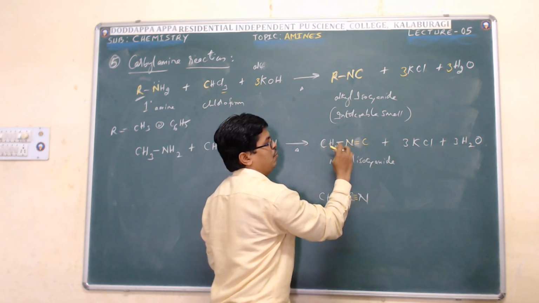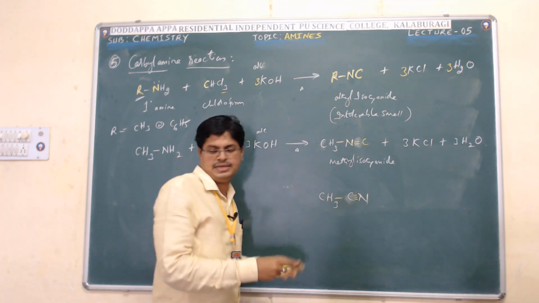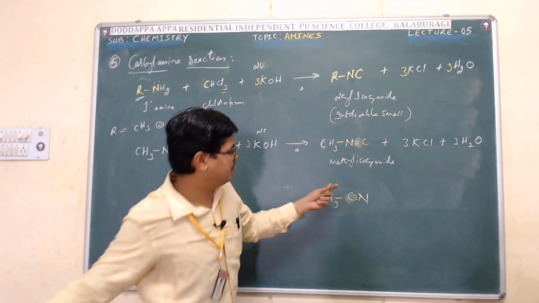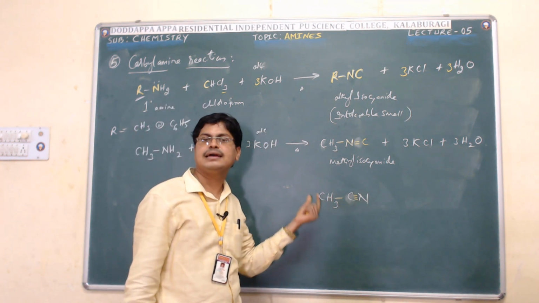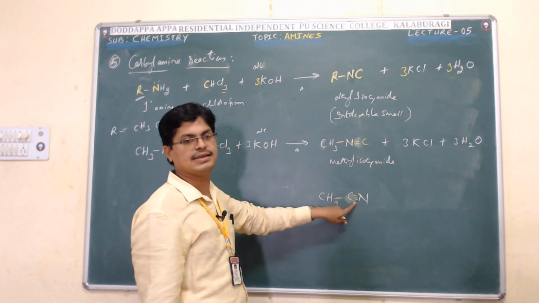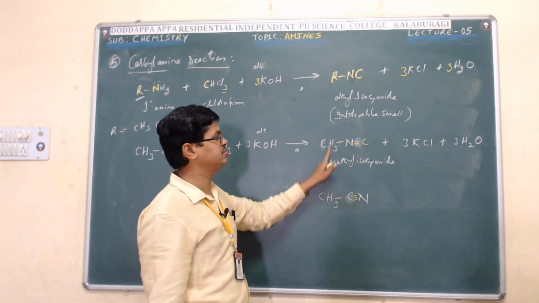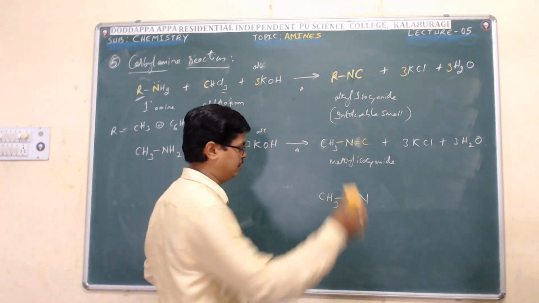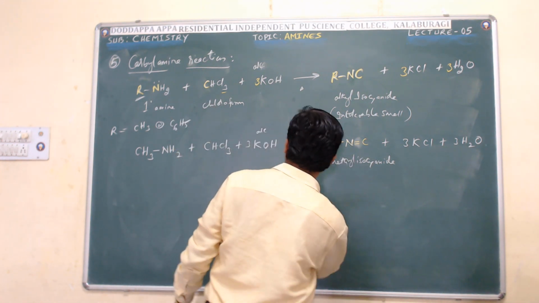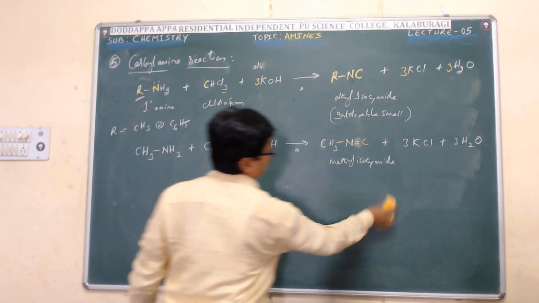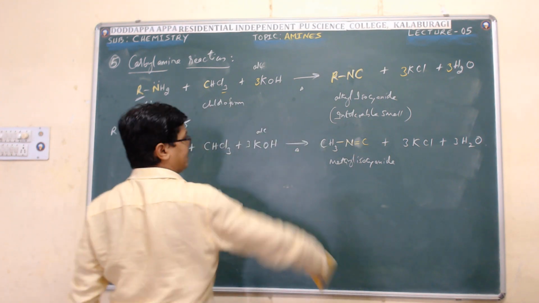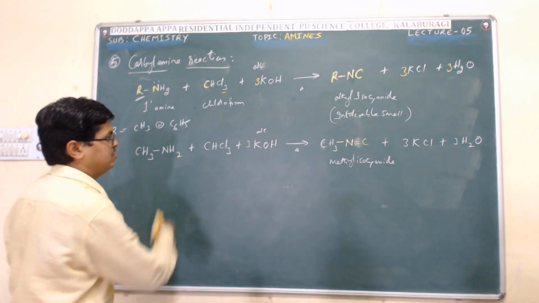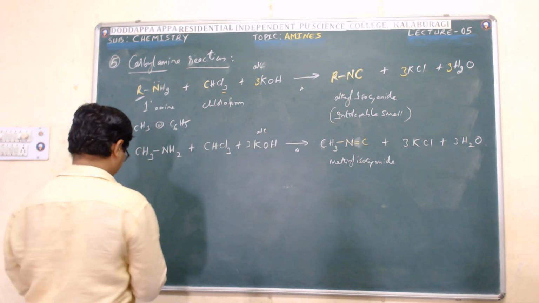So this is nitrile, methyl cyanide. This is methyl isocyanide. Don't confuse them. Now let me explain how this actual reaction takes place.